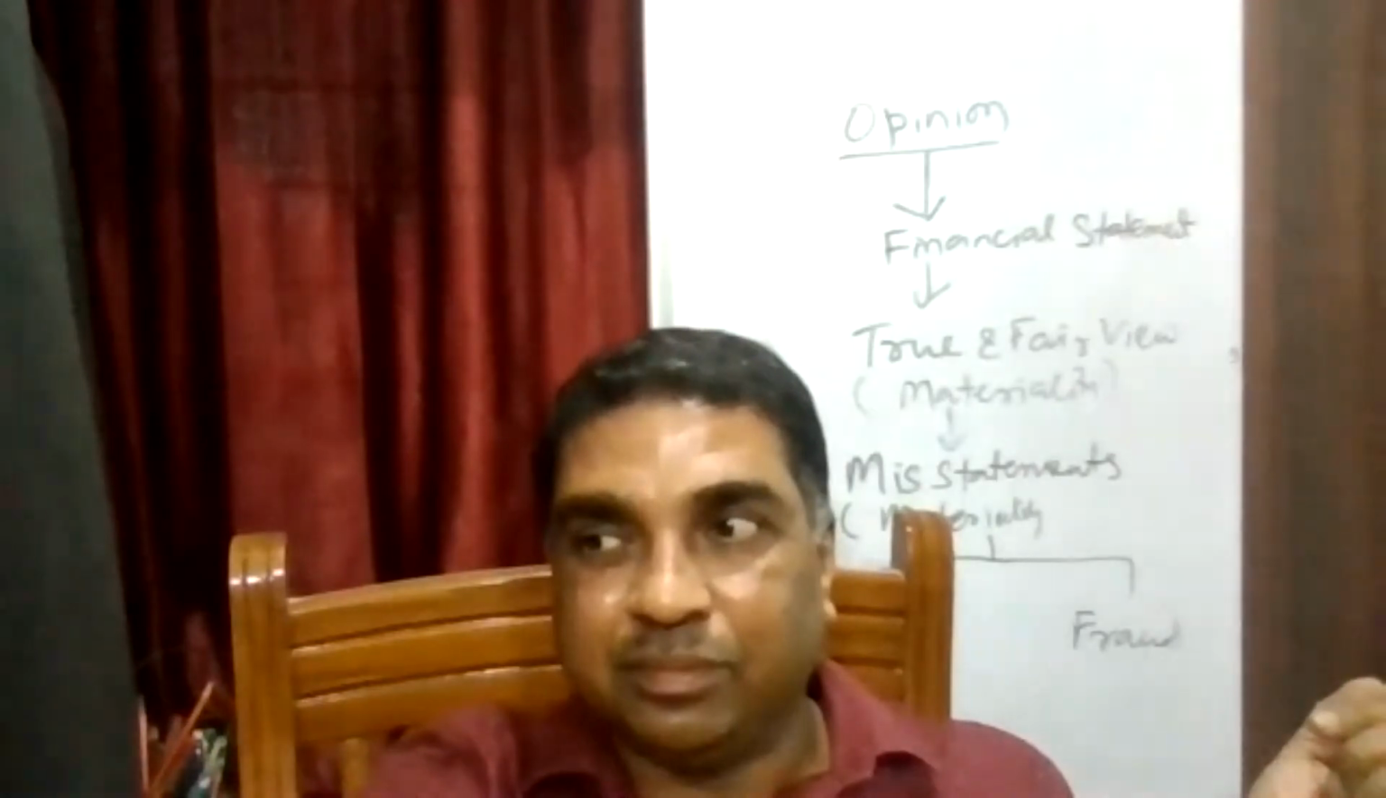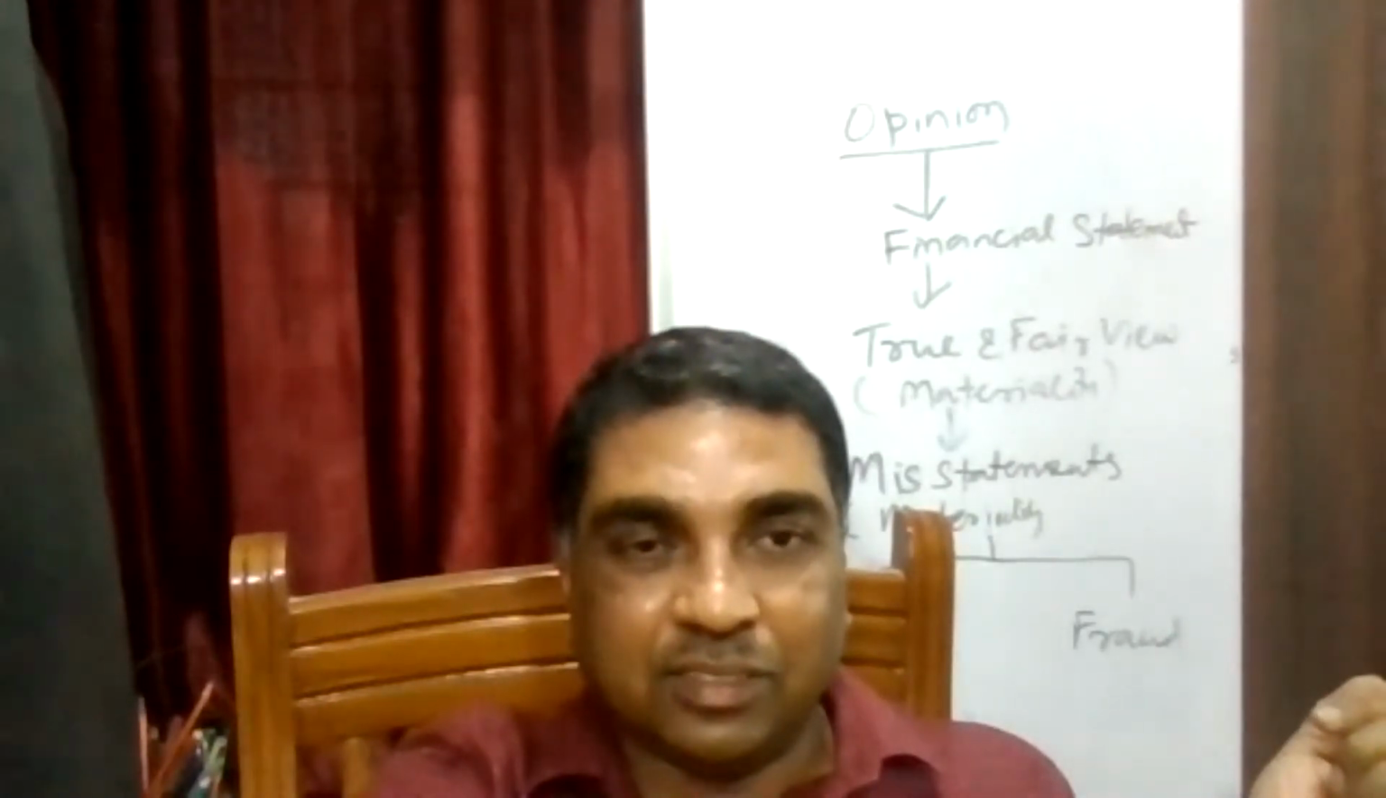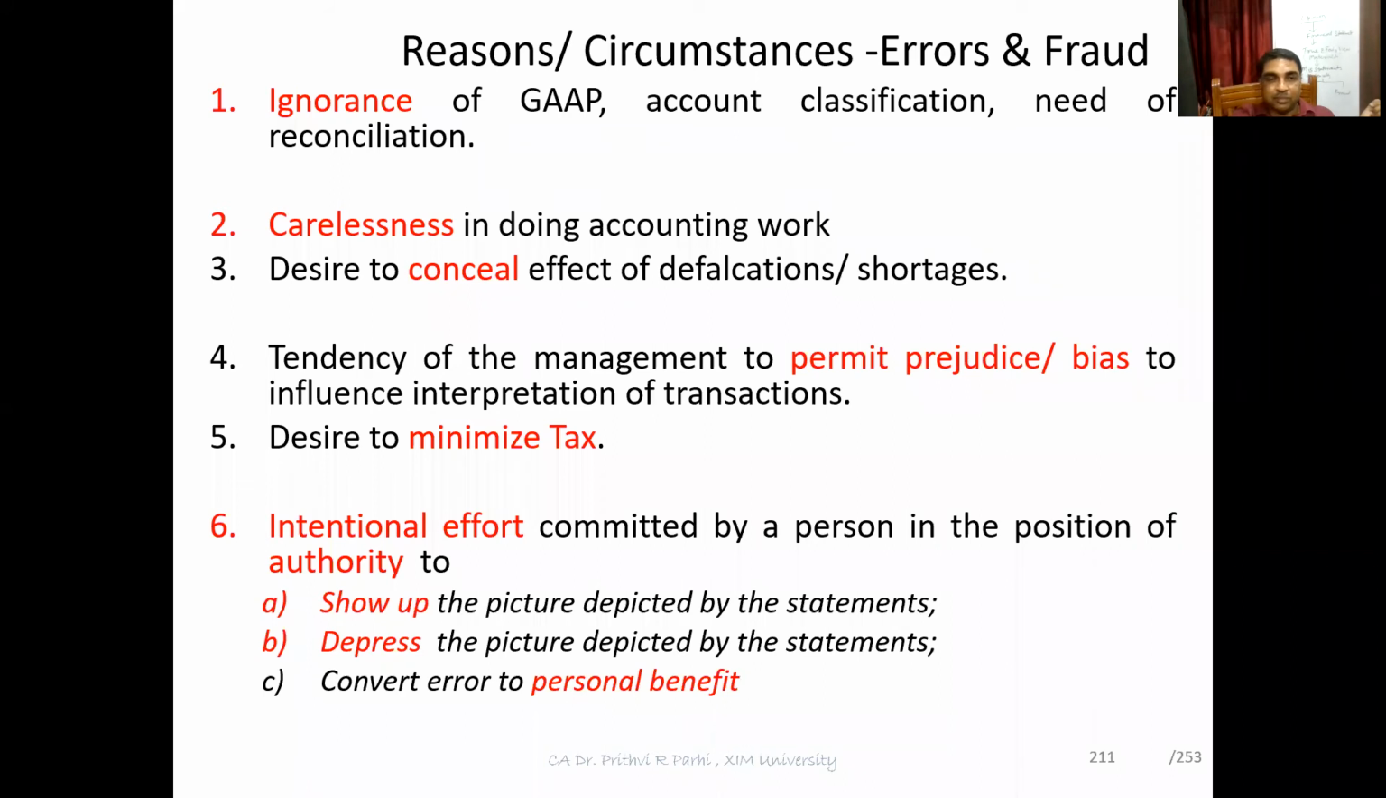Now, the third reason here is that convert error to some personal benefit. This also I explained. If there is an error, there is a possibility of personal benefit out of this. Somebody may show that the performance of the company is very good so that he can get more bonus. So all these things are possible. So these are some circumstances of error and fraud. Did you understand this?